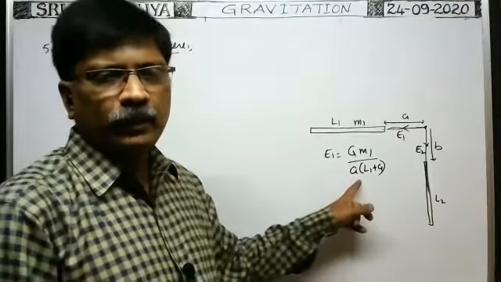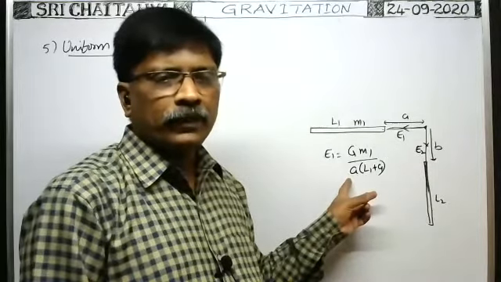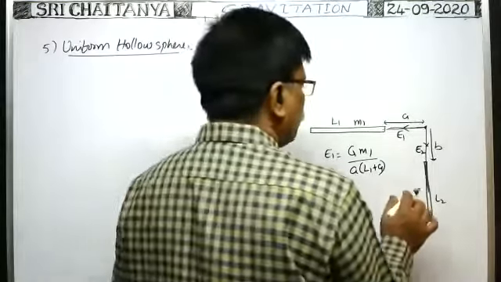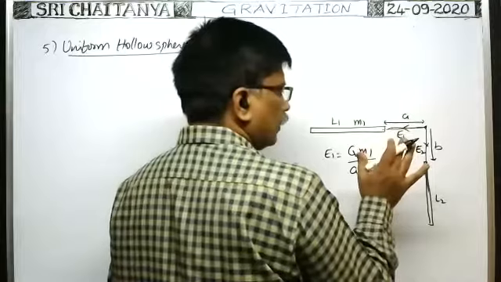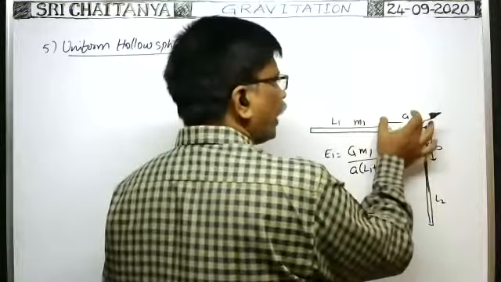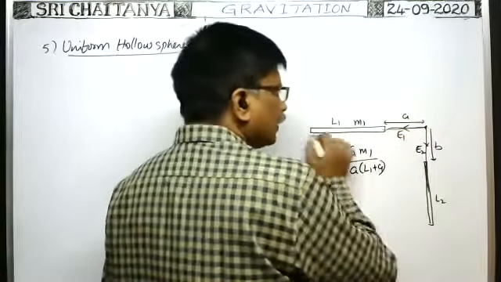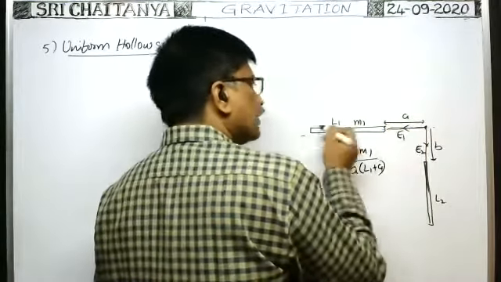Is it correct or not? Tell me. Okay, right. Similarly, for this also we can write E2 like this. Sometimes you will be given due to thin rod only. But here, while deriving this formula, I have taken small a as the distance of the point from the nearer end of the rod, but lying on the line joining the rod. I have taken this length as a and this is L1.